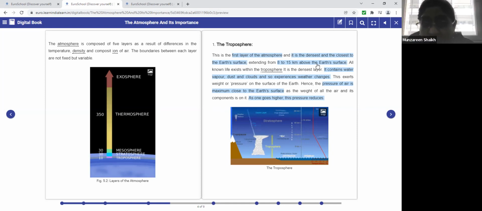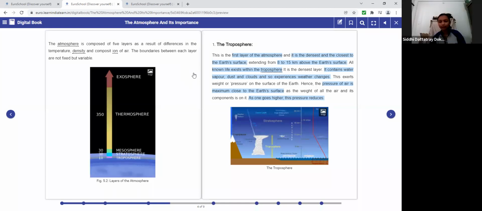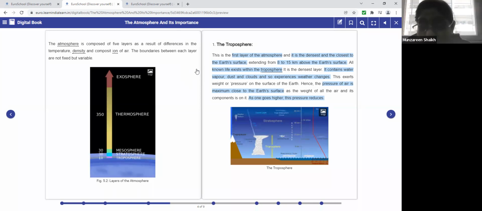All known life exists within the troposphere, so please underline this. What does the troposphere contain? Water vapor, dust, clouds, and because of these components we experience weather changes.